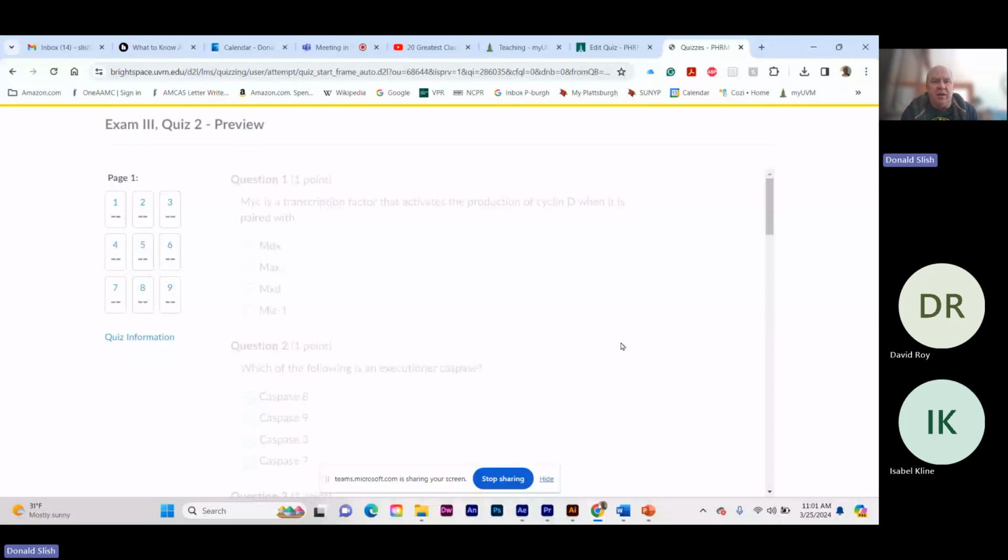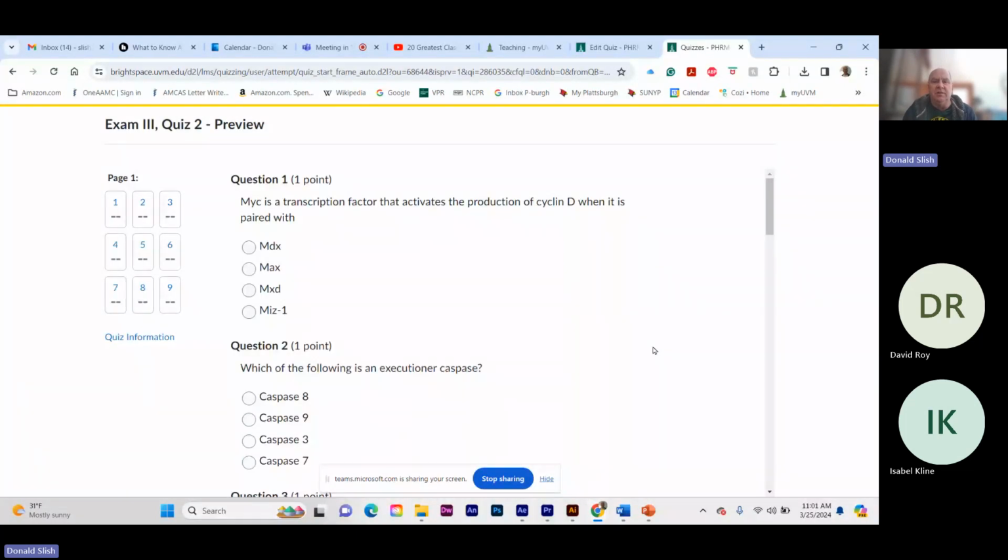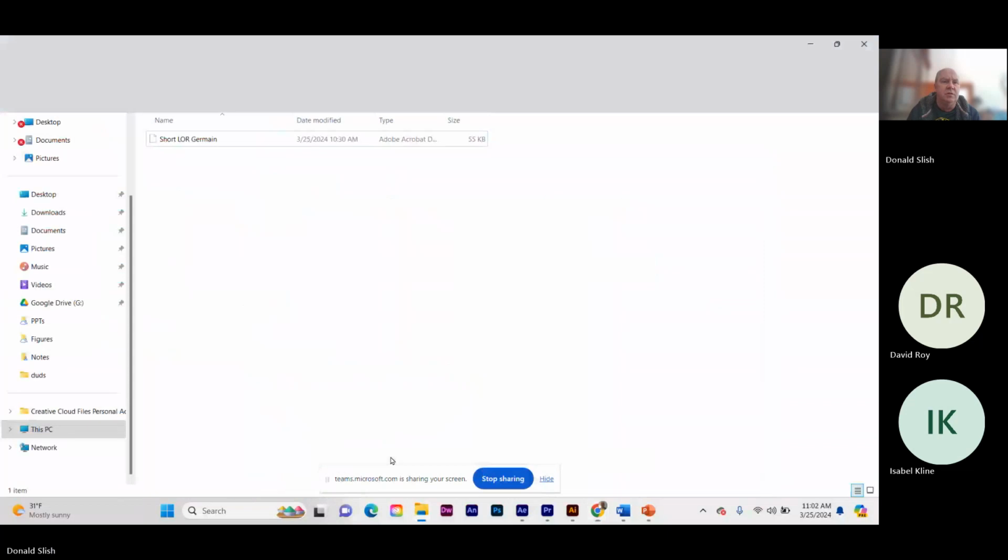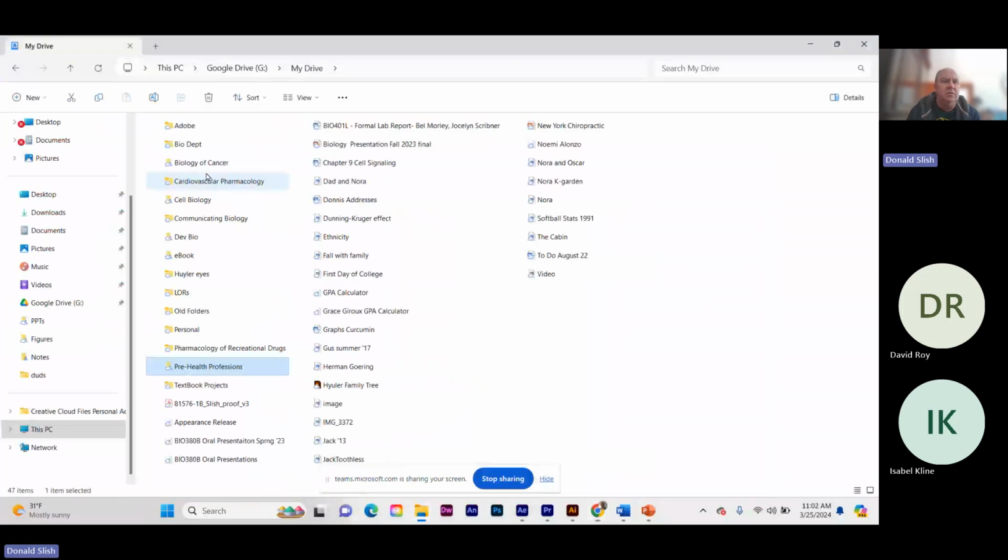MYC is a transcription factor that activates the production of cyclin D when it's paired with... So there's two things it pairs with. One is MIS1 and the other is MAX. And MAX is the one that's going to get you cyclin D. MIS1 inhibits the CDKIs. Let's pull that up real quick.